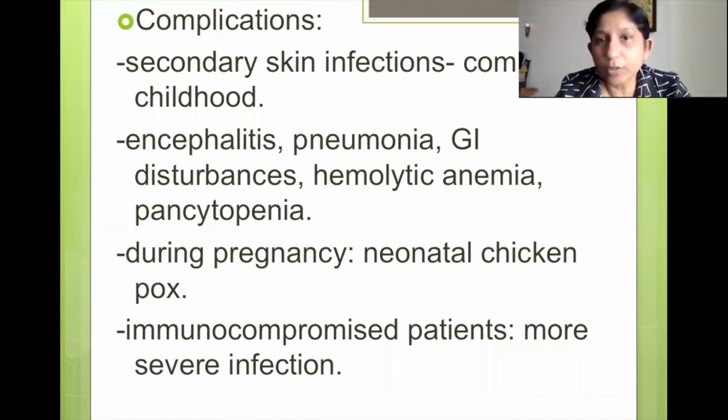So it can give post-herpetic complications, like during pregnancy. If the patient has developed any of these varicella zoster infections, it can cause neonatal chickenpox because it can cross the placenta. And in immunocompromised patients like HIV patients and organ transplant patients, it can cause severe infection, and complications can be bad, leading to superadded bacterial infections as well.